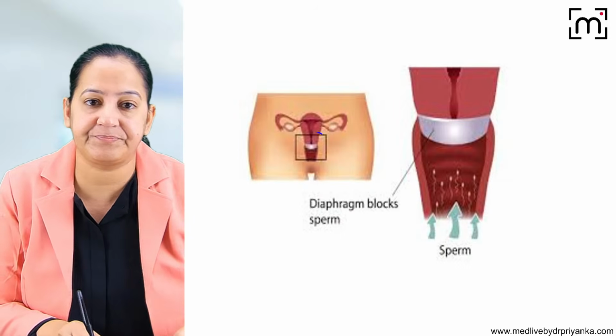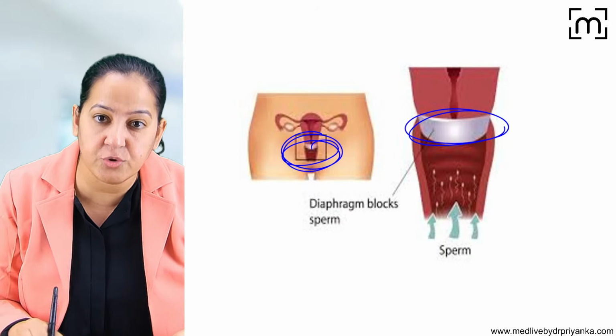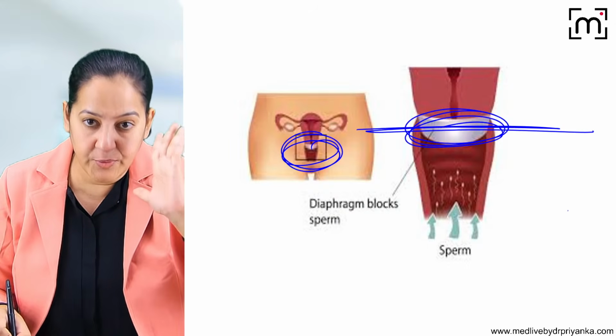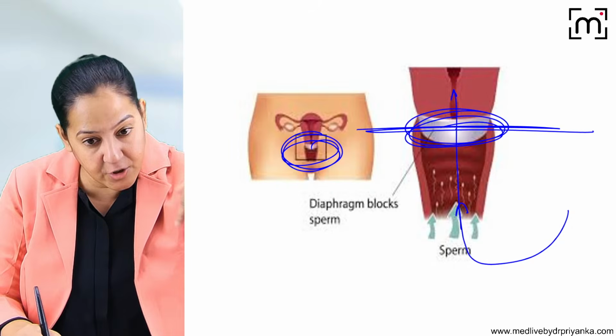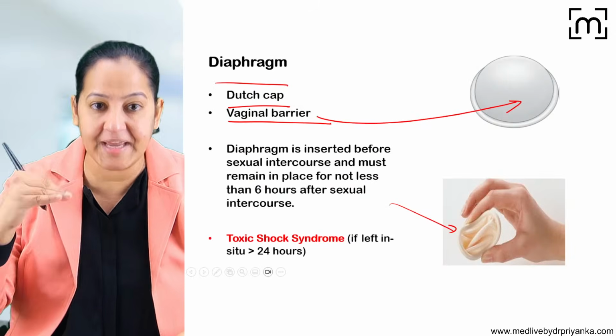You can see it here. It is worn by the female partner. It is inserted by the female partner into the vagina so that it is making a barrier. So during sexual intercourse, the sperms are entering here, but they cannot cross it and they cannot reach the fundus of the uterus. They cannot meet the ova. So they are providing a barrier method.